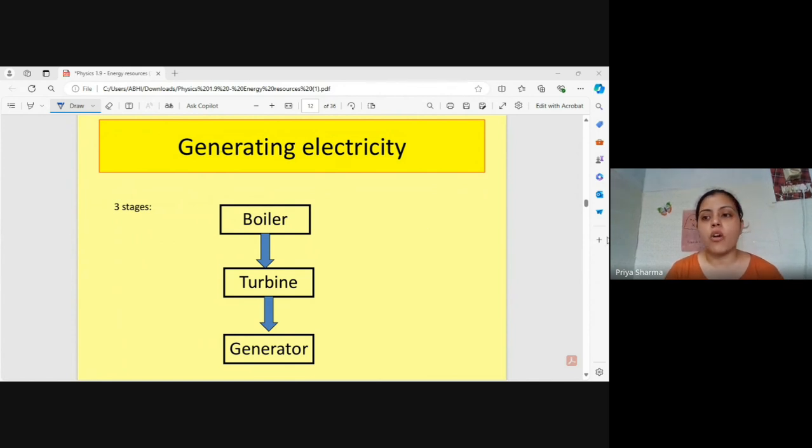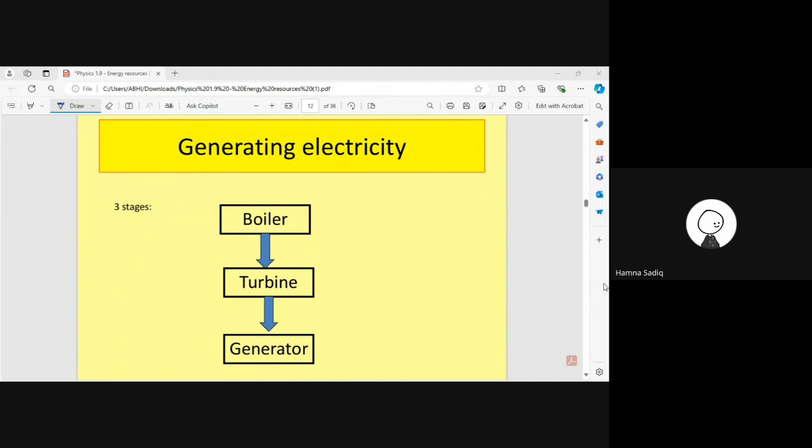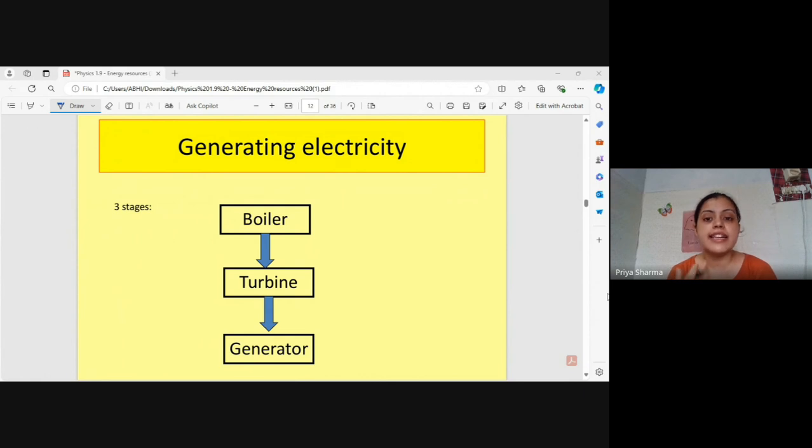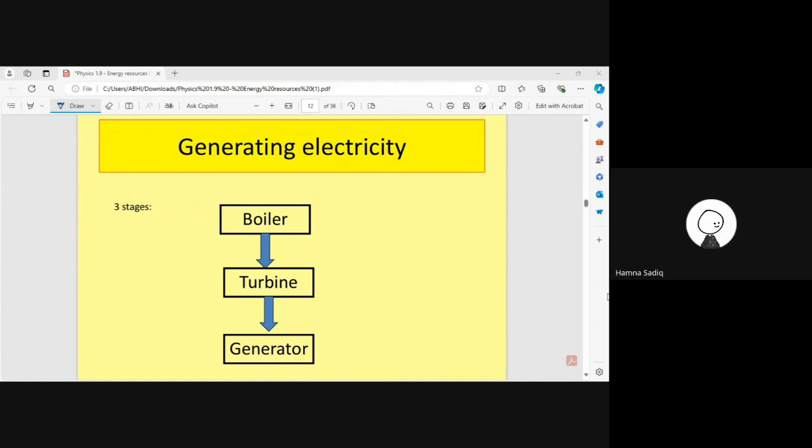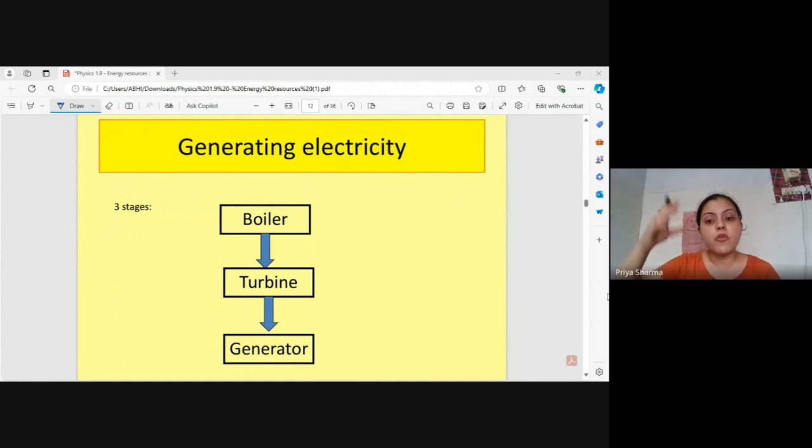The first step is the boiler. What does the boiler do? It boils the water; we can say it heats the water. We are taking water as the example. If we heat the water, it would evaporate, and in evaporation, what is released?